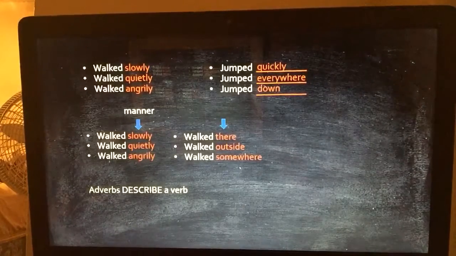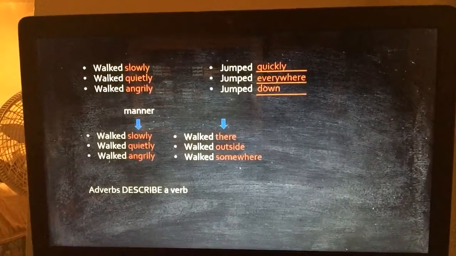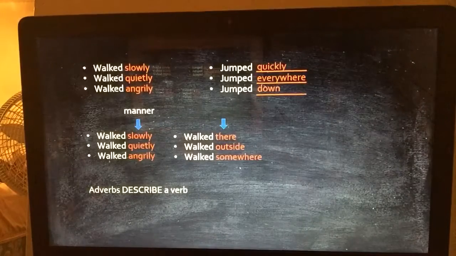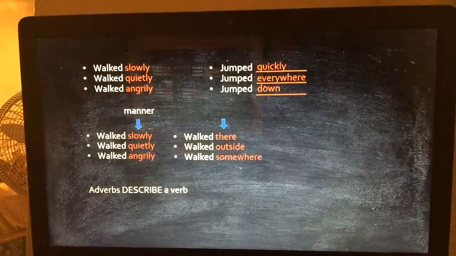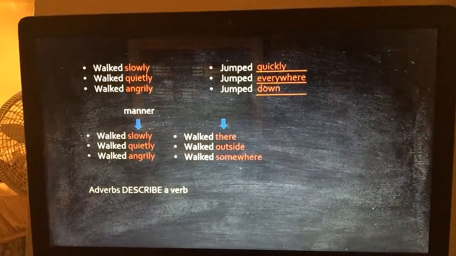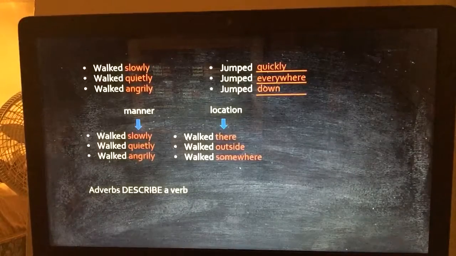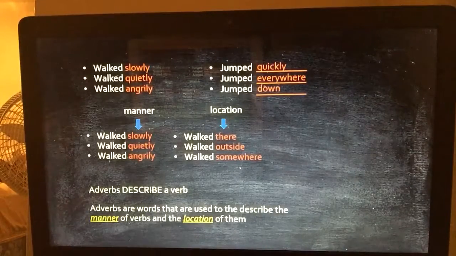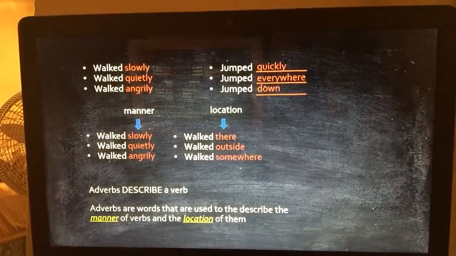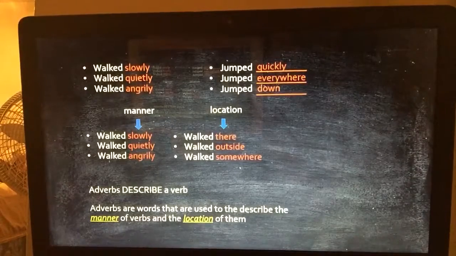Okay? So, what about the words there, outside, and somewhere? Very well. They say where someone has walked. So they say the location. Very good. So our adverbs are words that are used to describe the manner of verbs and the location of them. So we are now extending our definition of the word adverb.